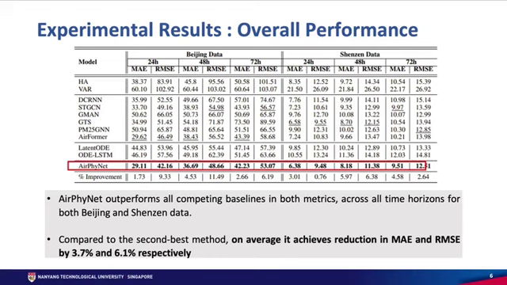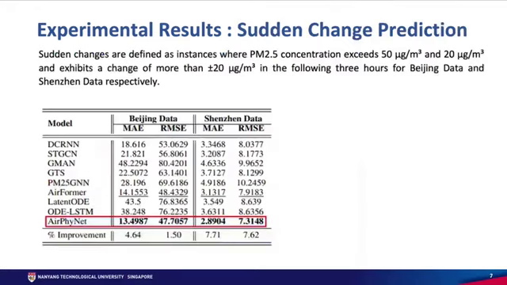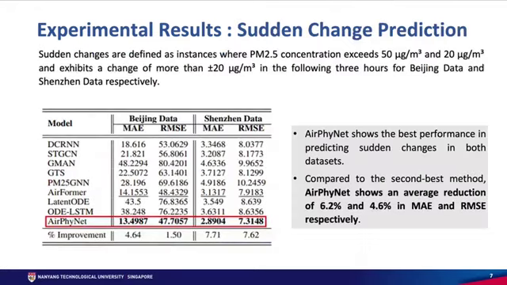So we conduct experiments on two real-world datasets, Beijing and Shenzhen, and over both these datasets across all time horizons, our model performs the best. Then in prediction of sudden changes as well, our model outperforms all the other baselines by a significant margin.